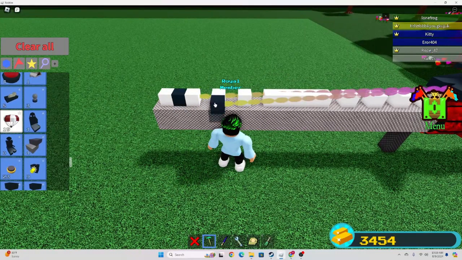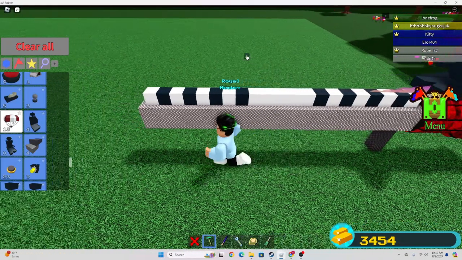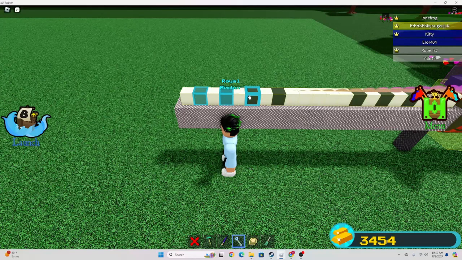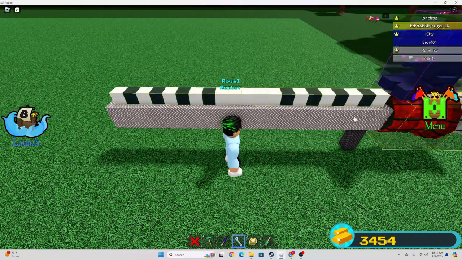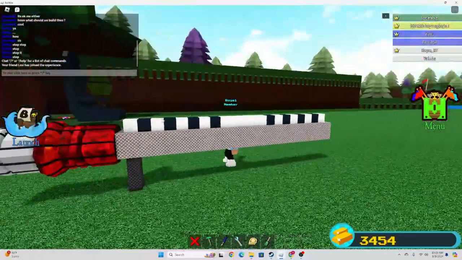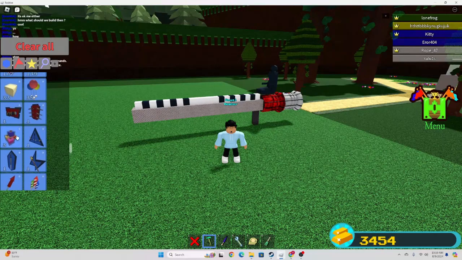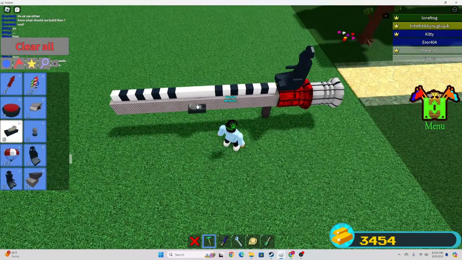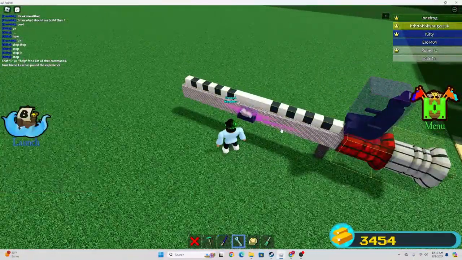parachutes in between the middles right here. Alright. And then de-link these from the chair. Okay. It's going to be looking just like that. Now you're going to want to add a lever on this side. There's going to be a lever for the parachutes and a lever for the balloons.